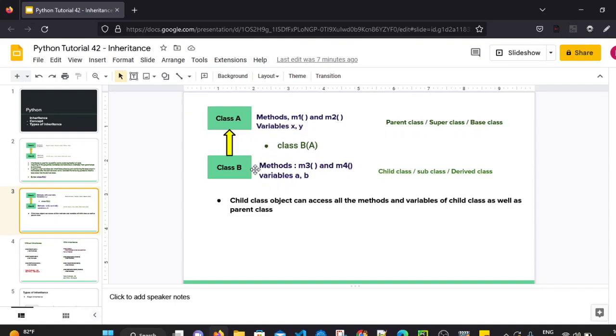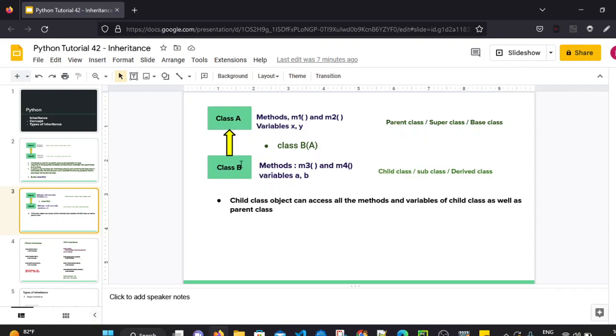And there is a class B which is basically a child class of class A. So how can we do that? By syntax: class B, in bracket we have to mention the base class. So in this case, class B is a child class of class A. Class B can also contain its own methods, that is M3 and M4, and it can have its own variables as well, that is, let's say A and B are class variables for B.